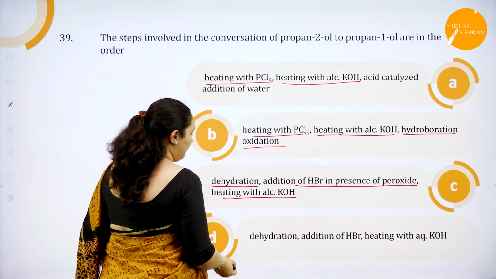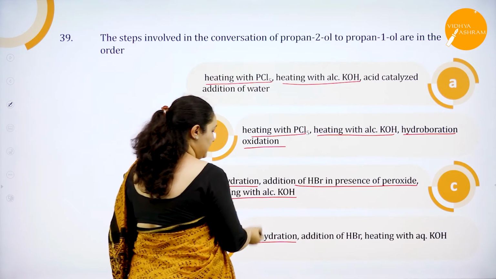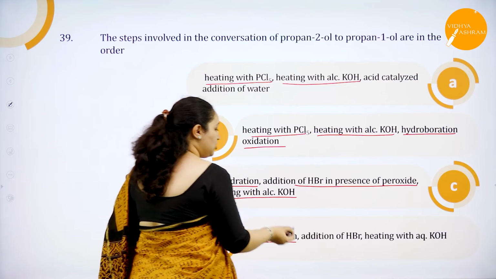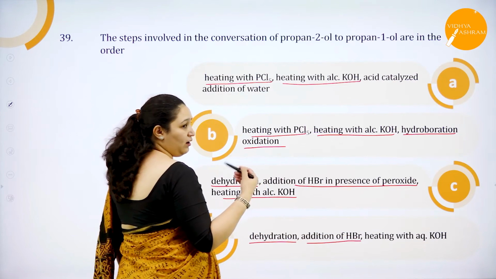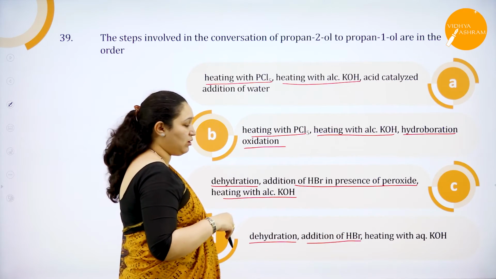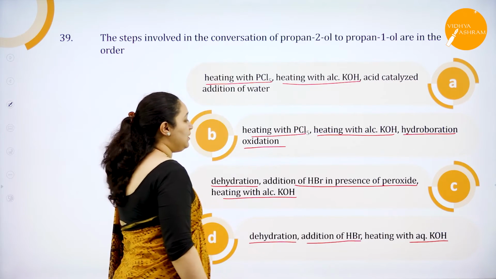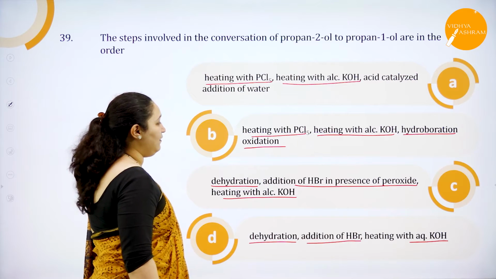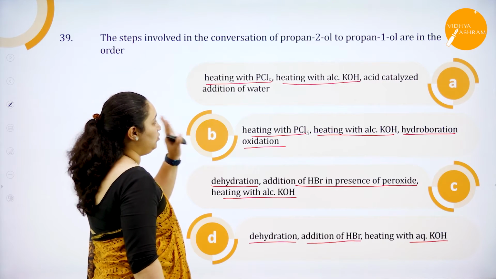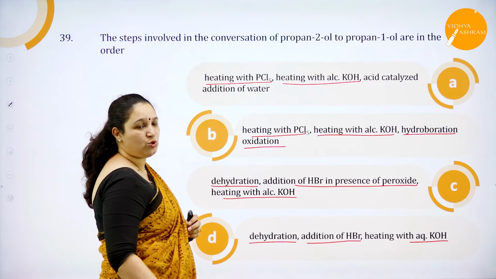Here they have given dehydration, first step is exactly the same, addition of HBr but not anti-Markovnikov, it is Markovnikov's rule itself, and heating with aqueous KOH. So which do you think can change the OH group from the 2 to the 1 position?